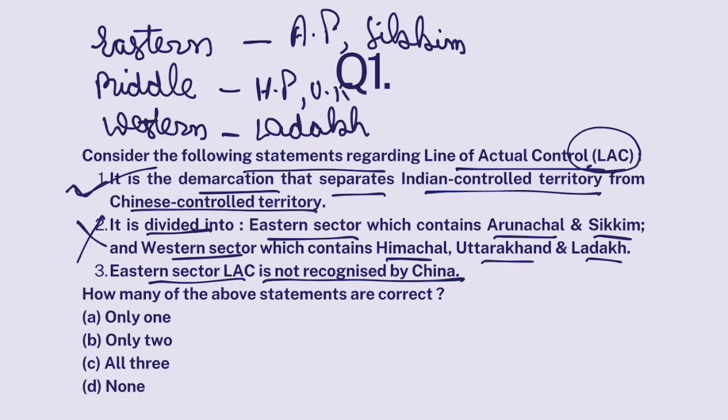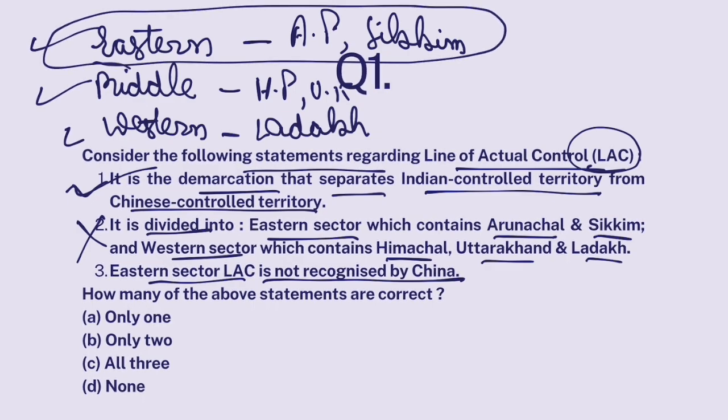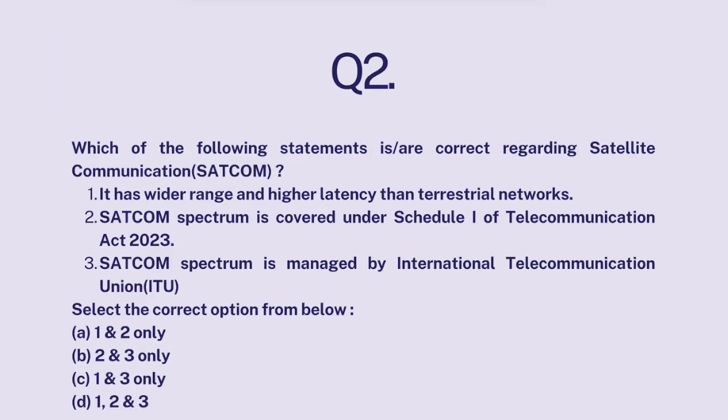India recognizes these 3 sectors, but China does not recognize the eastern sector of LAC because China claims Arunachal Pradesh to be its territory. Okay, so this part is also correct. Only 1 and 3 are correct.